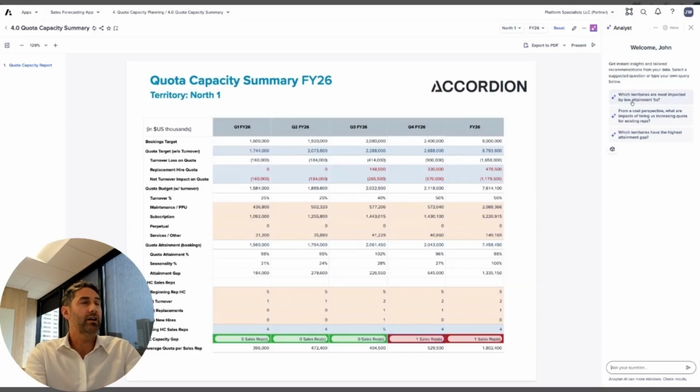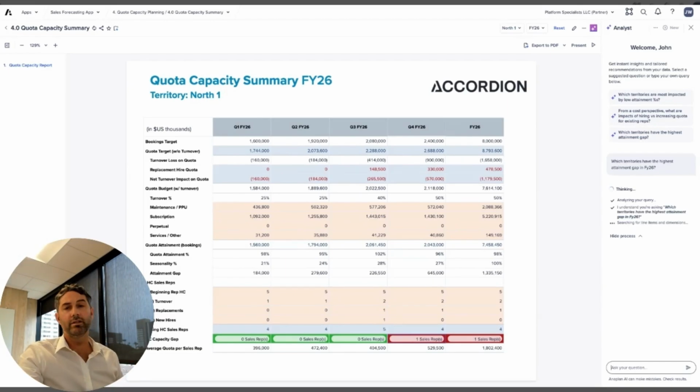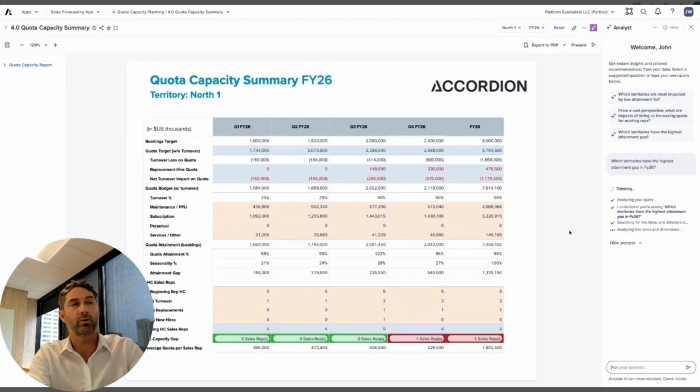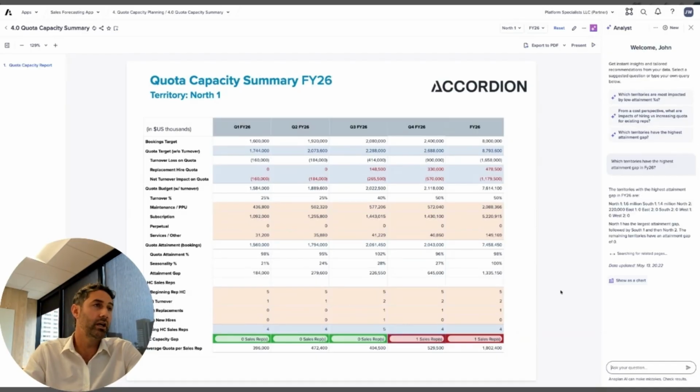You can see we have some prompts that you can set up as you're rolling out your model. You can also ask whatever question you want. So here I'll just ask which territories have the highest attainment gap in FY26. And so when you type in that prompt, the model is going to analyze your reports, your source data, and come up with which territories we need to focus on.